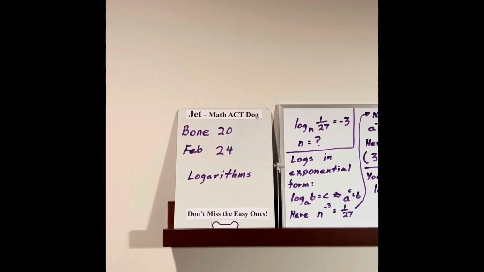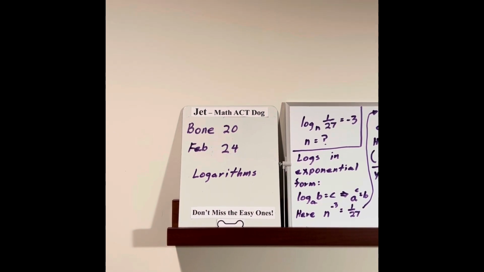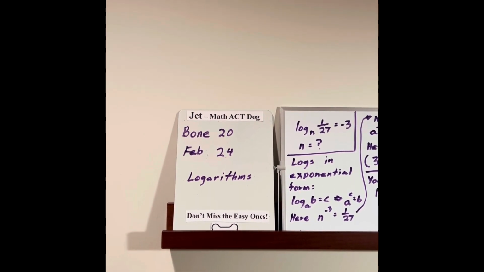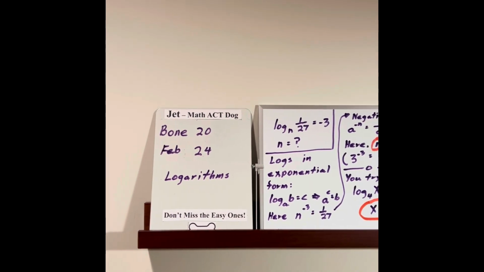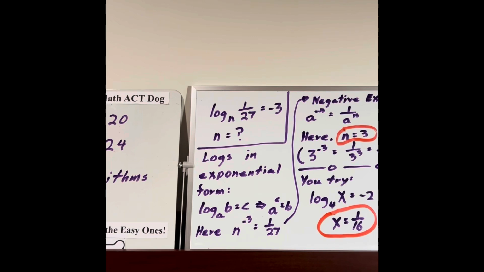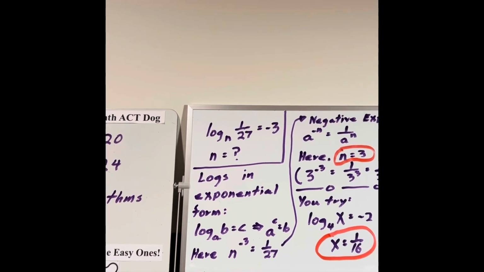Hello, Jet. We're on bone 20. We're doing logarithms. This is a pretty simple logarithm problem. And remember our mantra, don't miss the easy ones. All right, let's take a look at this problem. Log base n of 1/27 equals -3.